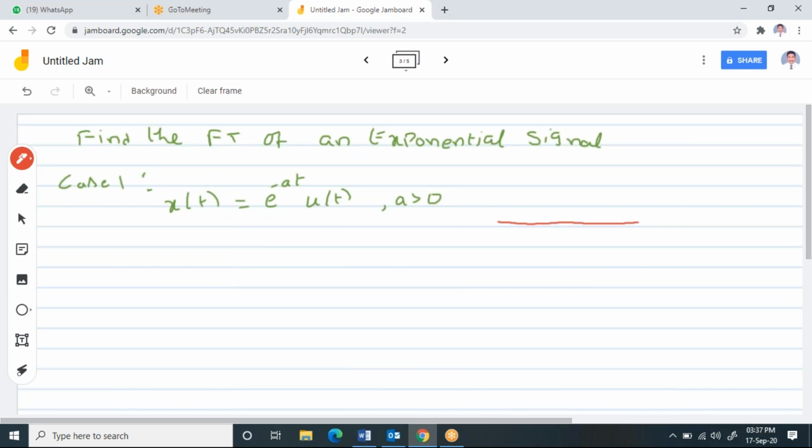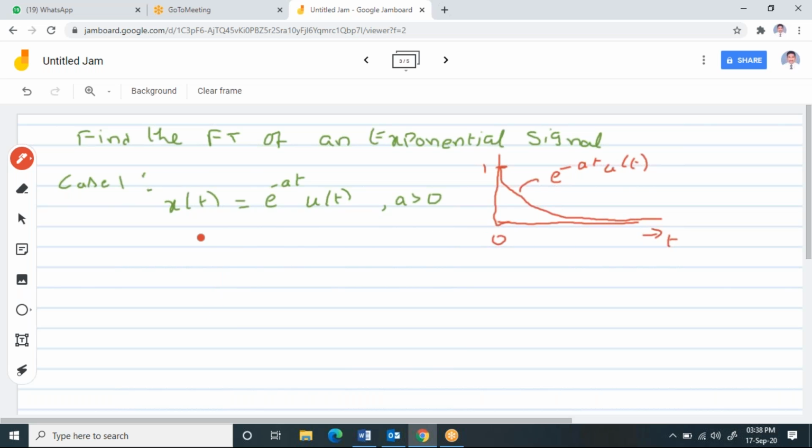If you plot on the time scale, this is the time axis, this is 0. When you take t equal to 0, you get e power 0, which is 1. It starts with an amplitude of 1 and falls in an exponential manner, going on decreasing. When t tends to infinity, e power minus infinity is 0, so it almost touches 0. This is the graph for e power minus at into u of t. This is how you can plot the exponential graph.